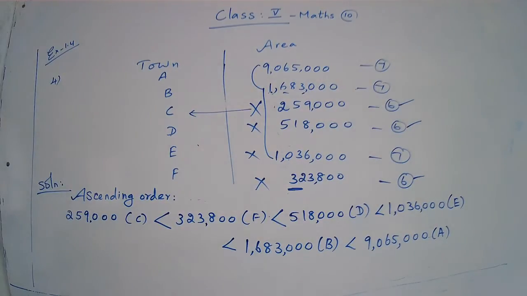Now write your answer in your book. Write down the solution below the table in your book. In your book, below the table, there is some little space. So write it. Ascending order. You write the solution. Do it fast. Only write the solution.